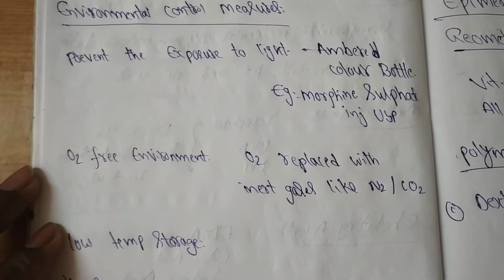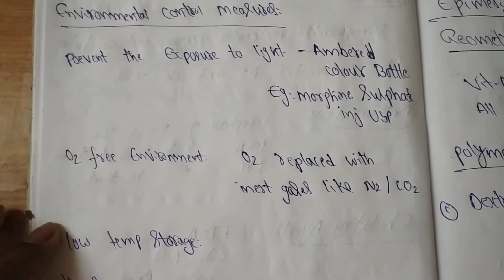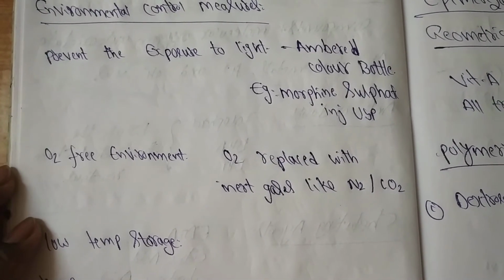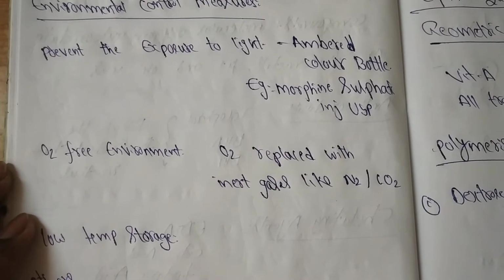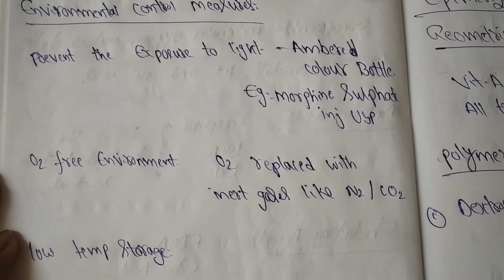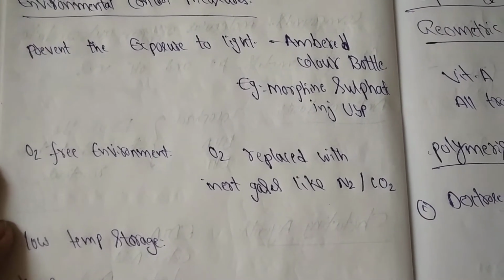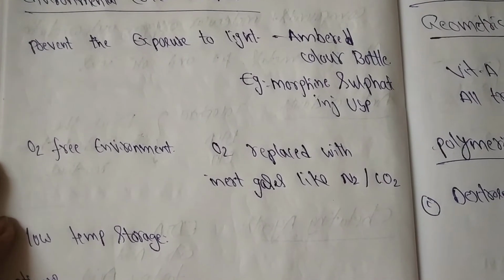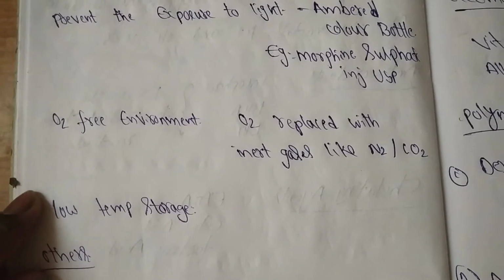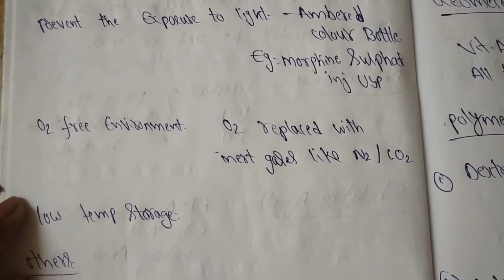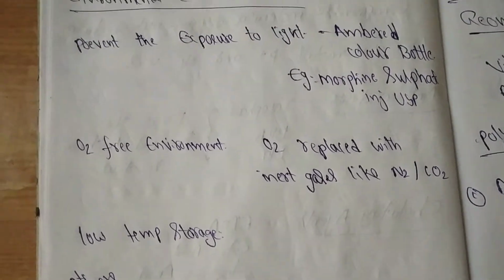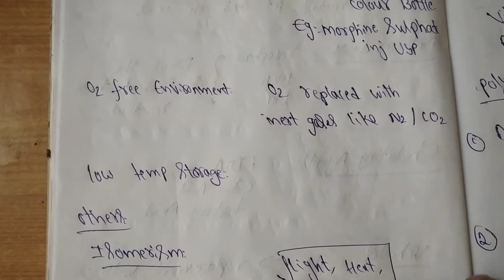Preventive measures for environmental control prevent exposure to light to protect the substance; it can be stored in amber color bottles, in light protectant containers, and at cool temperature. Examples, morphine and morphine sulfate injection USP. Maintain an oxygen-free environment. Oxygen is replaced with inert gases like nitrogen and carbon dioxide. The drugs can be stored at low temperatures.